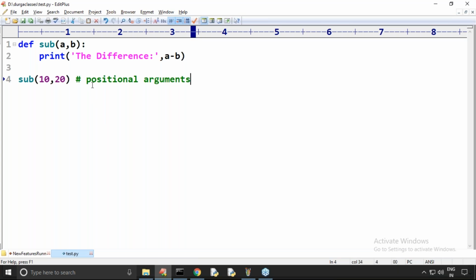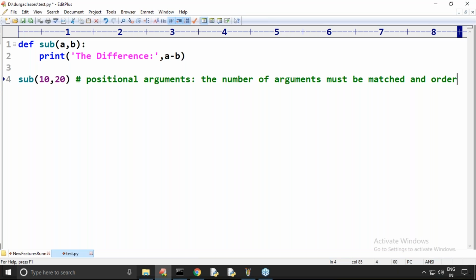Now my question is, in positional arguments, must the number of arguments be matched or not? Yes, the number of arguments must be matched, and order is also important. 10 is the a value, 20 is the b value.